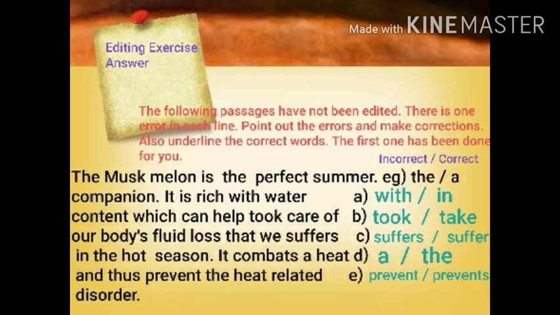Next line, and thus prevent the heat related disorder. So here you can see I have written prevent, but the sentence has been started with it in the previous line. So after it we can't write prevent, it should be prevents. So I have written in place of correct prevents and in place of incorrect prevent. So in this way I have solved this passage and other passages have been given in your worksheets. You have to do at home.